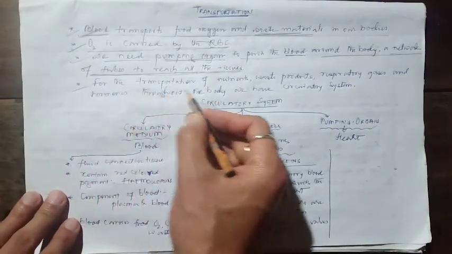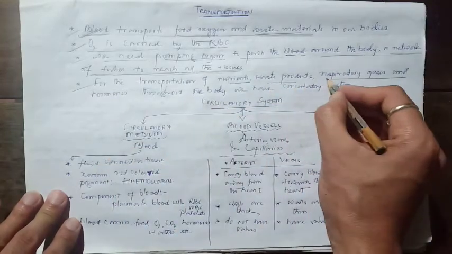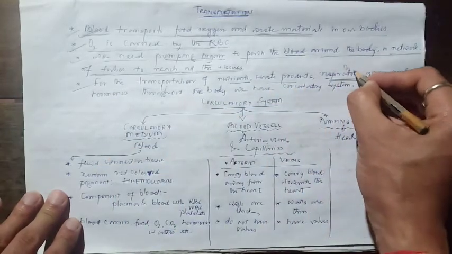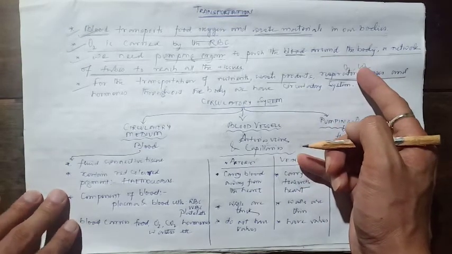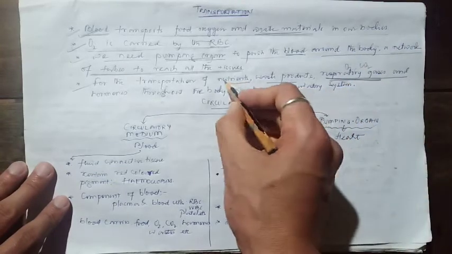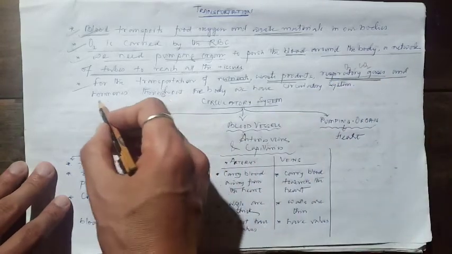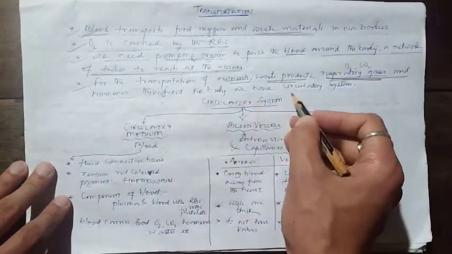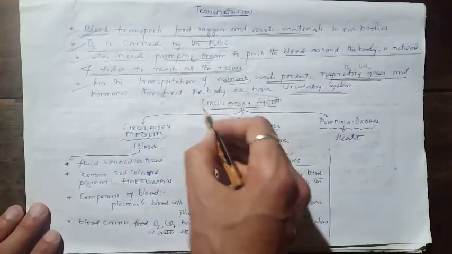Next point, students, for the transportation of nutrients, waste products, respiratory gases. Now, respiratory gases means oxygen and carbon dioxide. We inhale oxygen and we exhale the carbon dioxide out. So these are the respiratory gases. Now, to carry all these nutrients, that's food, waste products, carbon dioxide, oxygen, and hormones throughout the body, we have a circulatory system.